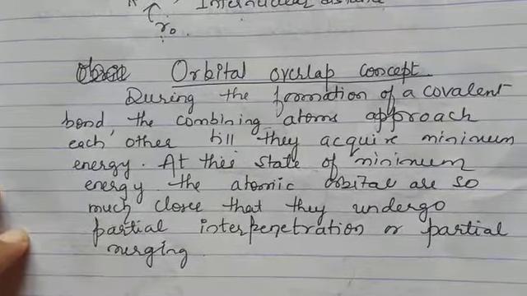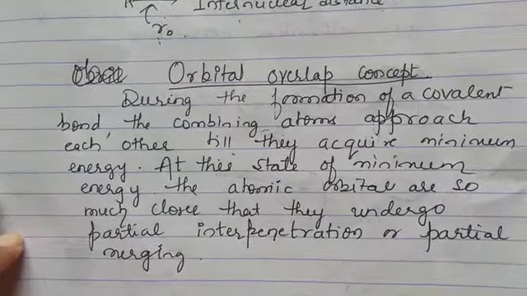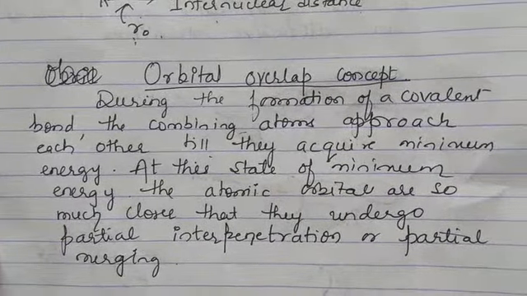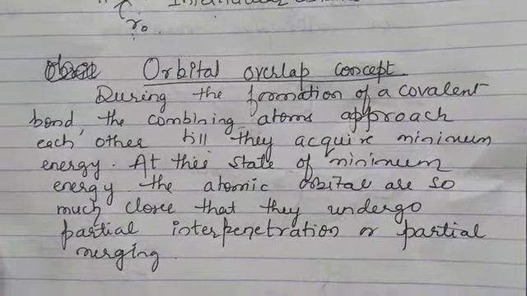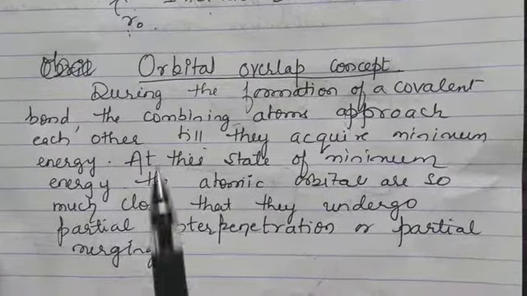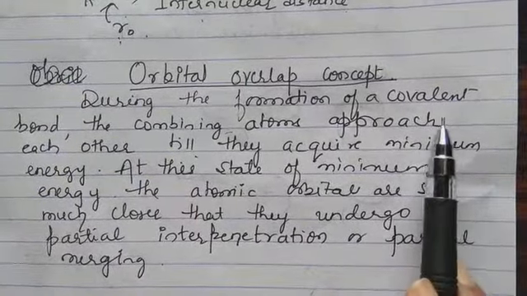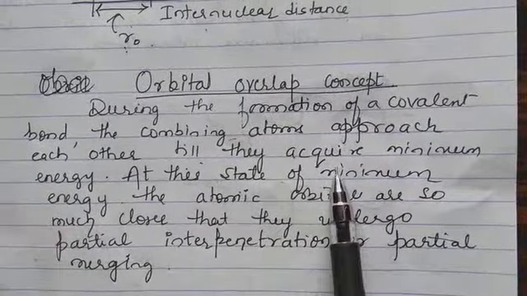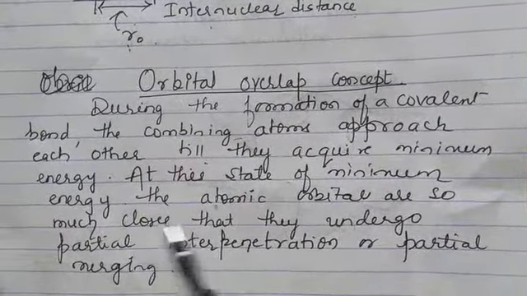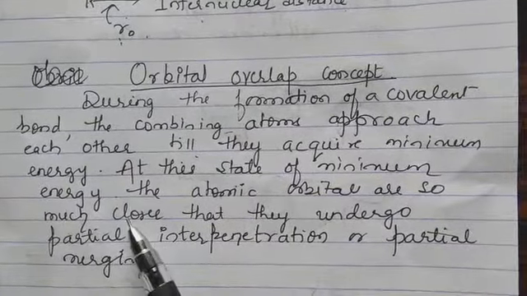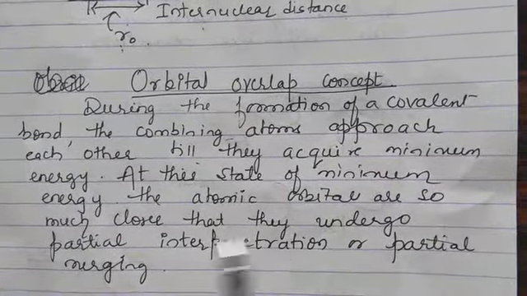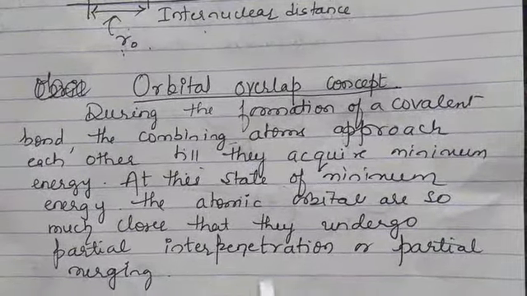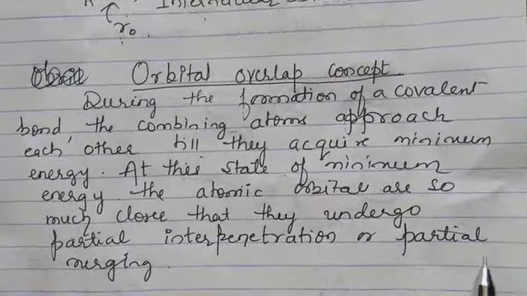Orbital overlap concept. Now when they come near to each other, they tend to diffuse into each other, and that is called orbital overlap concept. During the formation of a covalent bond, the combining atoms approach each other till they acquire minimum energy. At this state of minimum energy, the atomic orbitals are so close that they undergo partial interpenetration or partial merging.